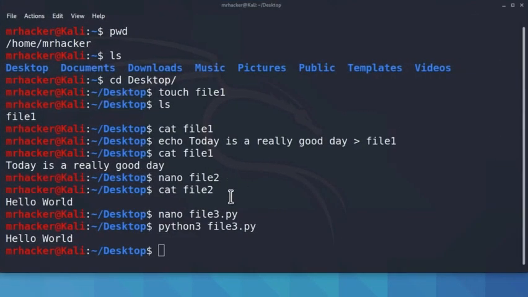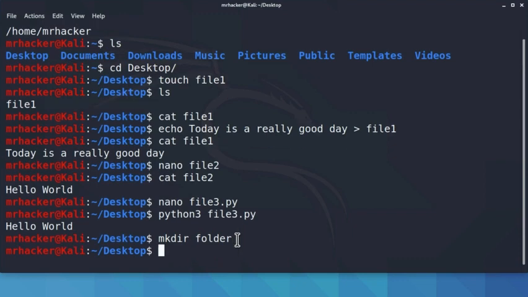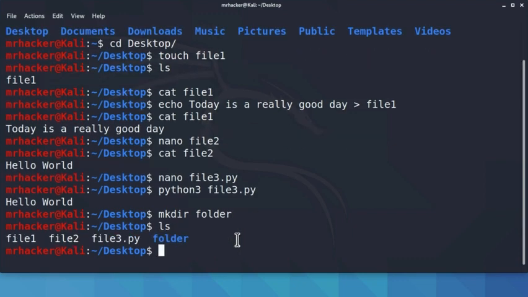Now that we know how to create files and execute Python programs, the next question would be, how can we create directories? To create a directory, we can use the command mkdir, which stands for make directory. To check it out, let us run mkdir and name a directory folder. So press enter, and if I type ls, we will see that we got our files as well as a directory which is different color, and it is called folder.